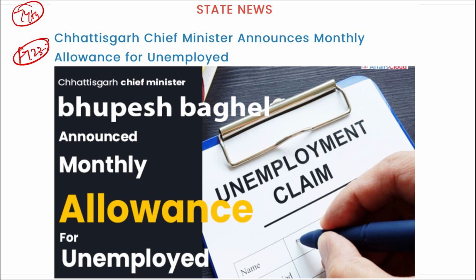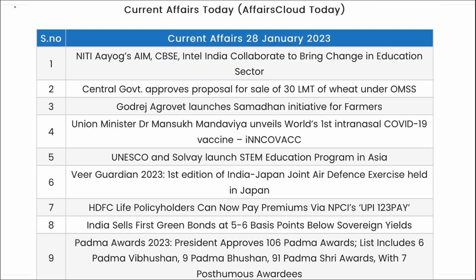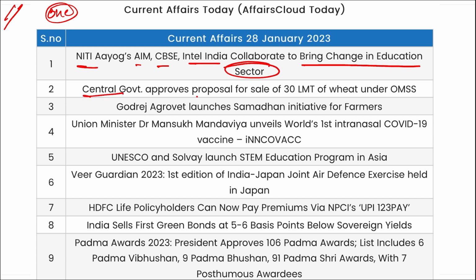Next is one-liners now. First, Niti Aayog's aim, CBSE and Intel India have collaborated to bring change in the education sector. Central government has approved the proposal for sale of 30 lakh metric ton of wheat under OMSS. Godrej Agrovet has launched Samadhan initiative for farmers.